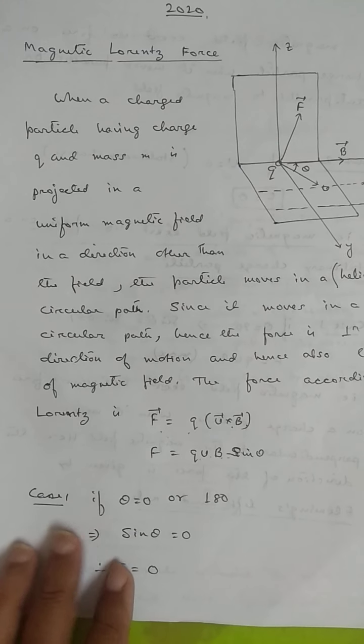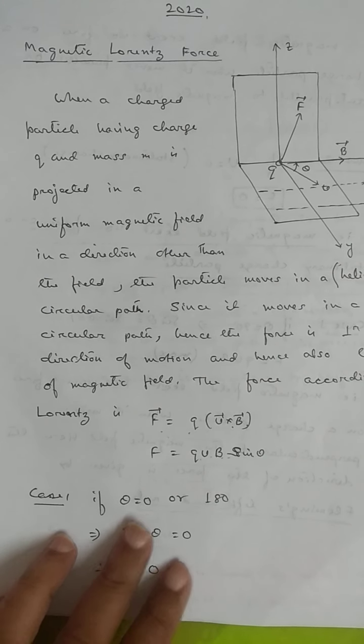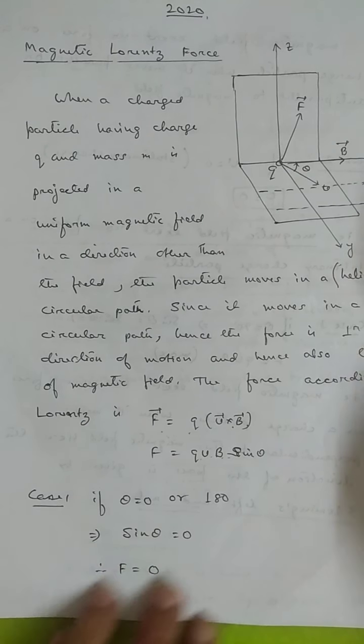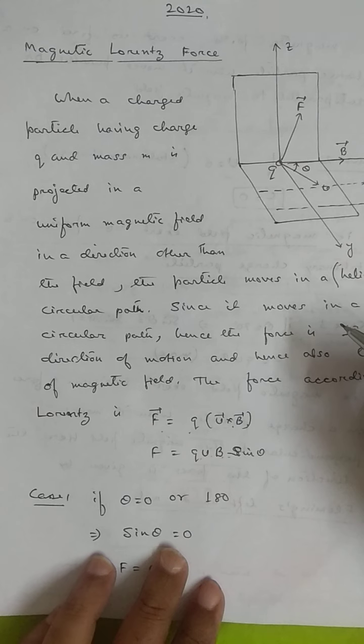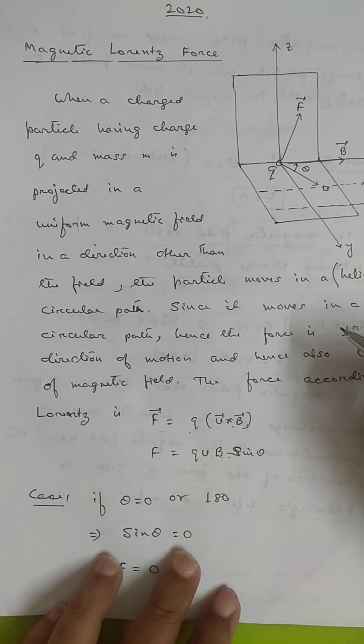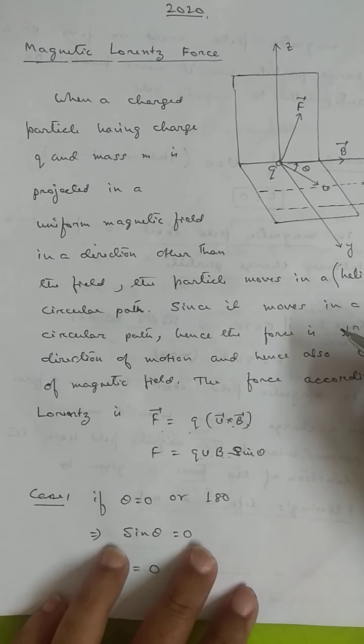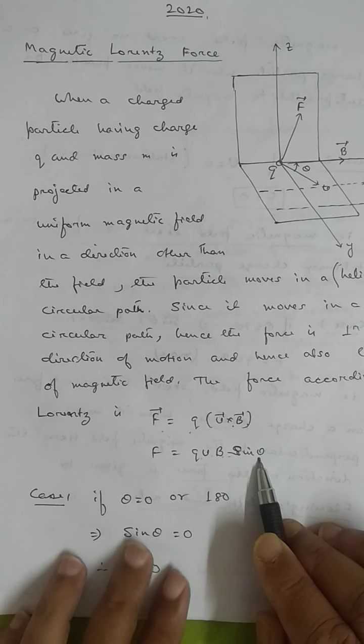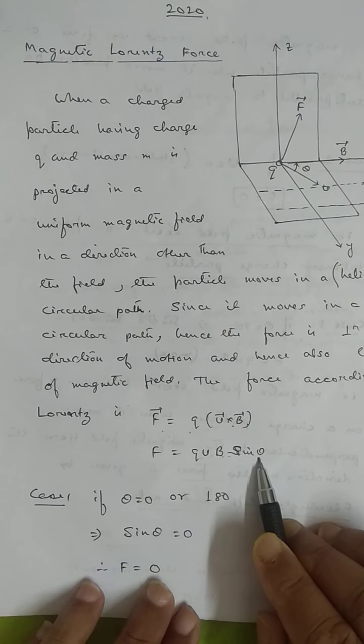Next important condition, case 1: if theta is equal to 0 or 180 degrees. If theta is 0, what is the value of sine 0? What is the value of sine 180? Sine 0 and sine 180 are 0. Therefore, since sine theta is 0, F is 0.